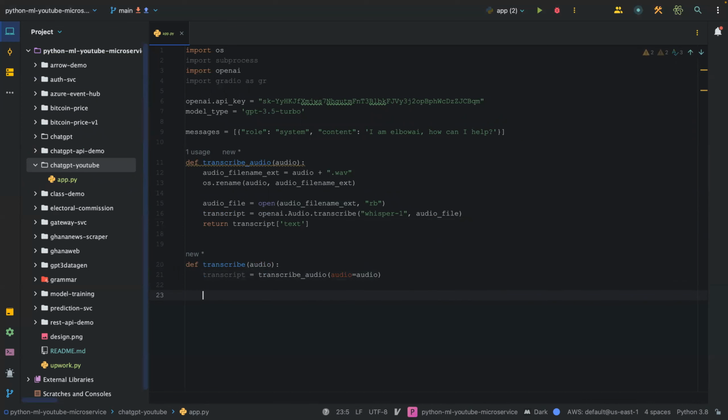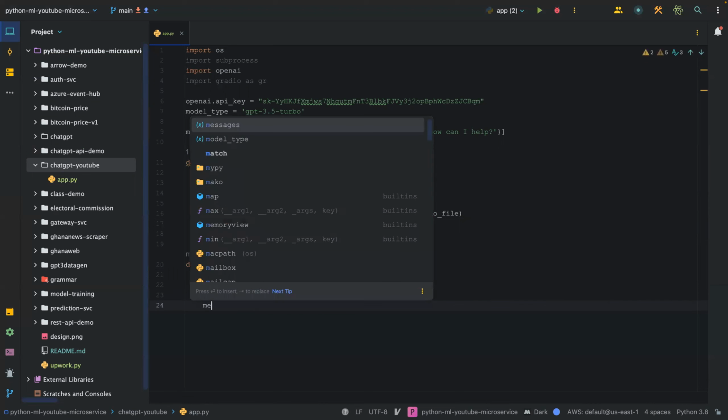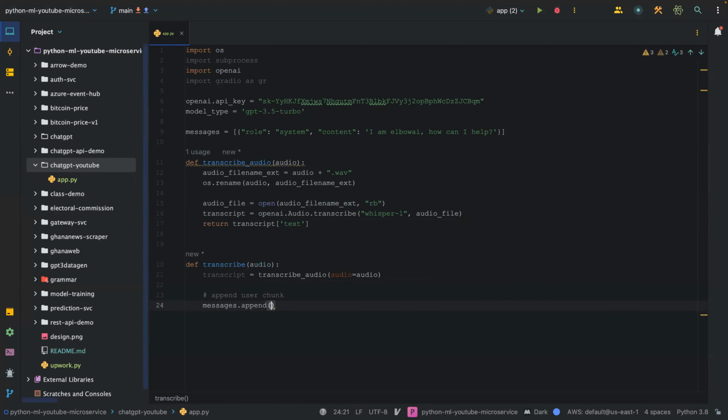Once we do that, we can append the user chunk. So that is going to be messages.append, and then we pass in our dictionary, and then the role this time is going to be the user, and then we pass in our transcript. Okay. The transcript needs to have the content key. Okay, so that is that.